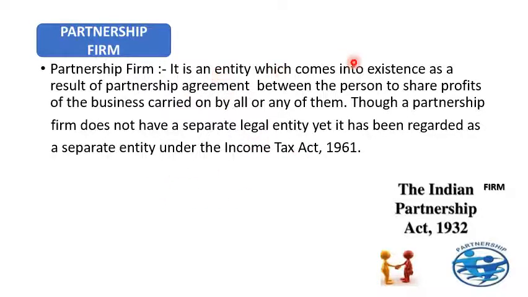It comes into existence as a result of a partnership agreement between two or more persons to share the profit of the business carried on by all or any one of them. Though a partnership firm does not have a separate legal entity and is governed only under the Partnership Act 1932, for income tax it is a separate entity liable to pay tax. So it is one type of assessee.